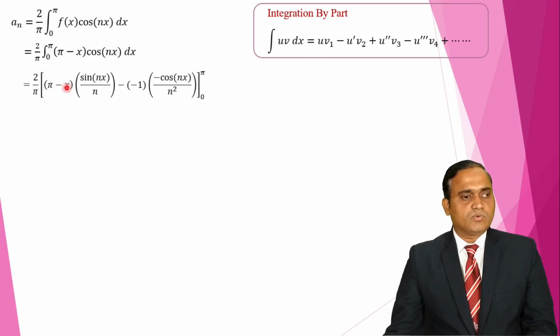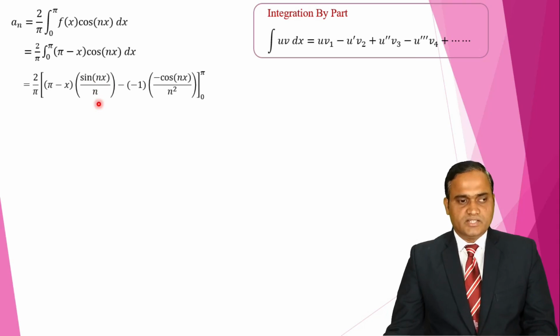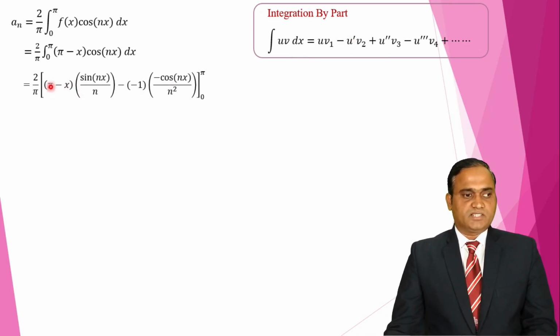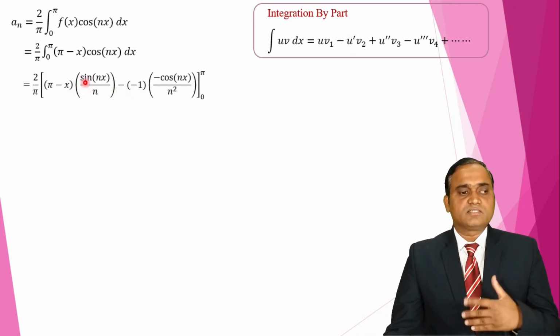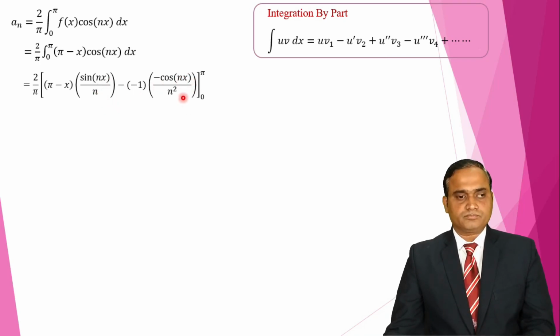So after this what we get: 2 upon pi, (pi minus x) u as it is, cos nx integration is sin nx, and nx derivative is n, we have to divide by the derivative. So sin nx upon n, minus, compare with this, minus take derivative of pi minus x, it is minus 1. Sin nx integration is minus cos nx, divided by again its derivative n, already here n, so n square we get.